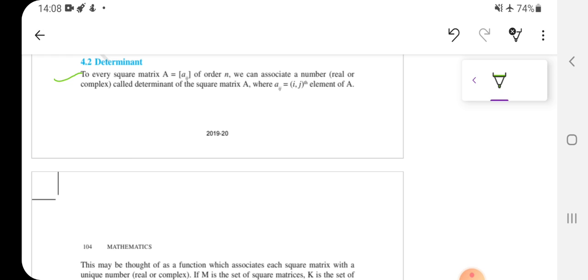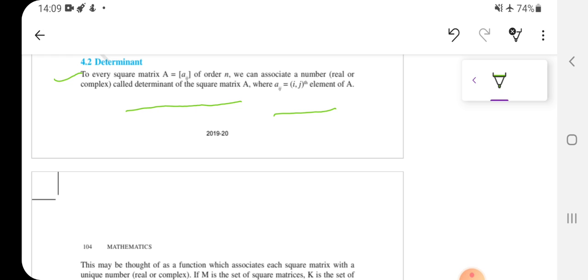So determinant can also be complex, right? So we can associate a number, real or complex, called determinant of a square matrix A, where Aij is the ijth element of A. So determinant is actually a function which carries a matrix to a number, which will be either real or complex.